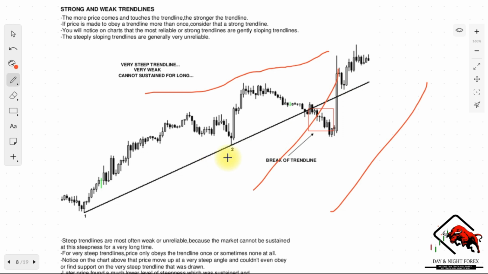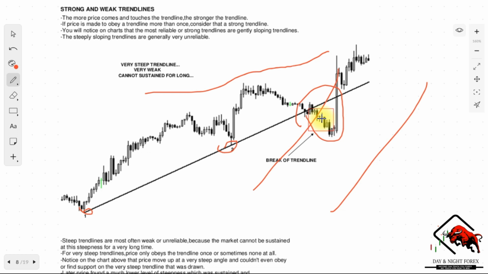As you can see right here, for example, the price actually came and broke this trend line, even though it had no obstruction in between. It was broken because it's very steep. Steep trend lines are most often weak or very unreliable because the market cannot be sustained at this steepness for a very long time. So price only obeys the trend line once or sometimes not at all.